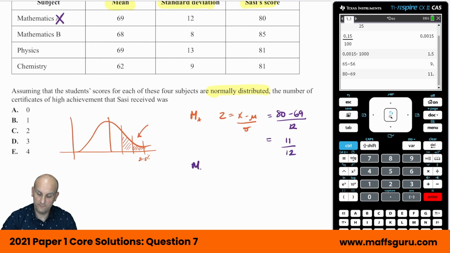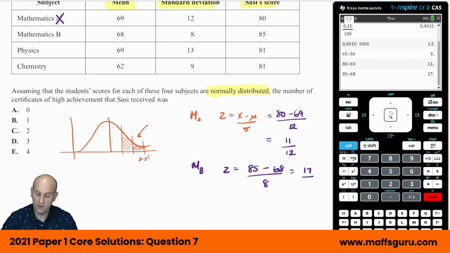If we now look at Maths B, doing exactly the same thing, we've got a new score of 85 minus a new mean of 68, divided by a new standard deviation of 8. So 85 minus 68 gives me 17, so that's going to give me 17 on 8, which gives a Z score of 2.1. That well and truly puts her in the top 2%. So I'm going to say yes, she's going to get one for Maths B.